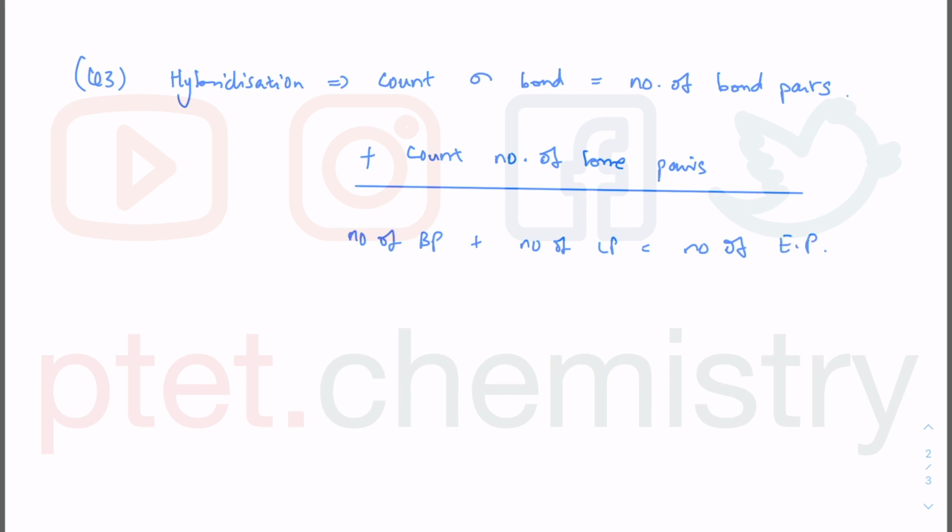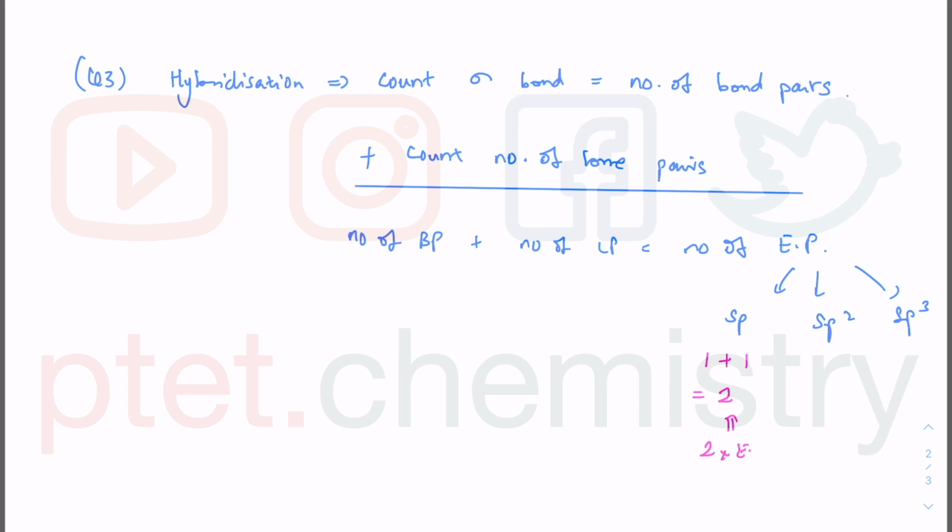So the number of electron pairs altogether will tell you, is it sp, sp2, or sp3? Here you can tell that there is 1 of the s orbital and 1 of the p orbital. So 1 of the s orbital plus 1 of the p orbital give you 2. So this is 2 times electron pairs altogether. So that's how we work out hybridization.